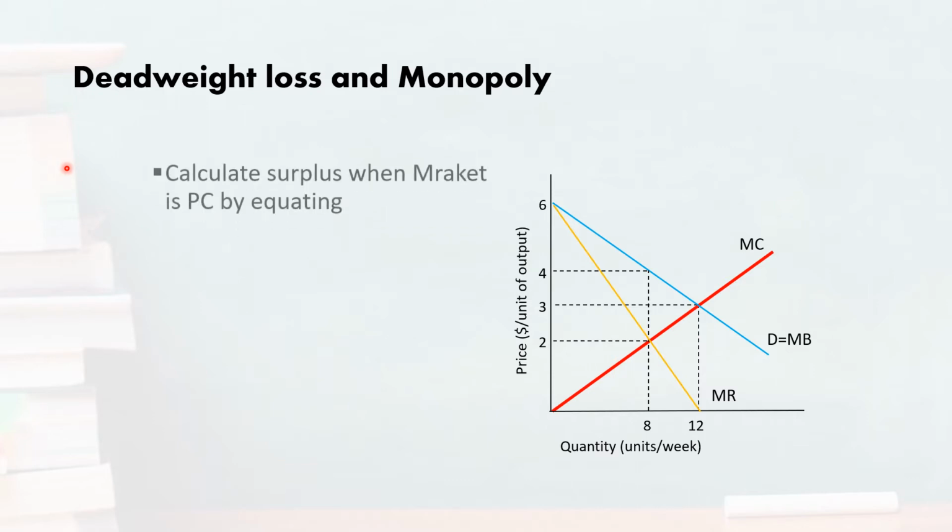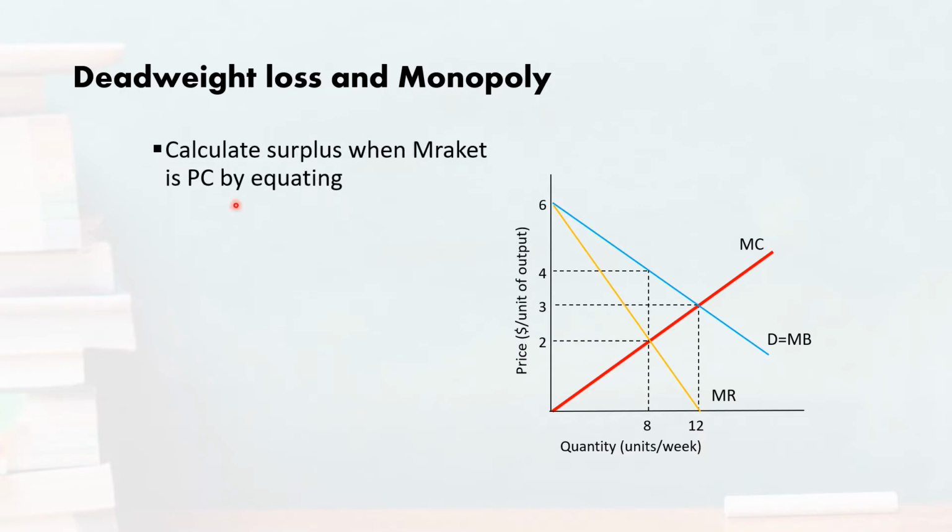As a first step, we will try to calculate the total economic surplus under the perfectly competitive market. And you know that for a perfectly competitive market, the efficiency is actually maximum.